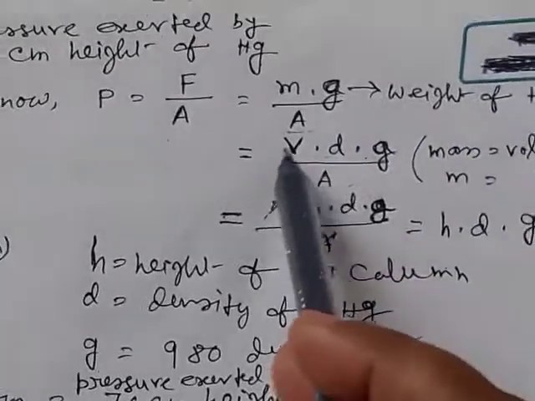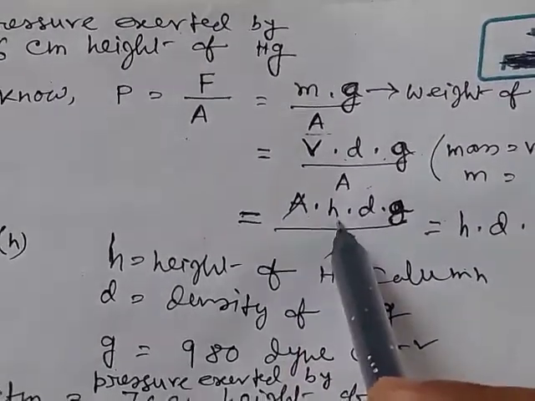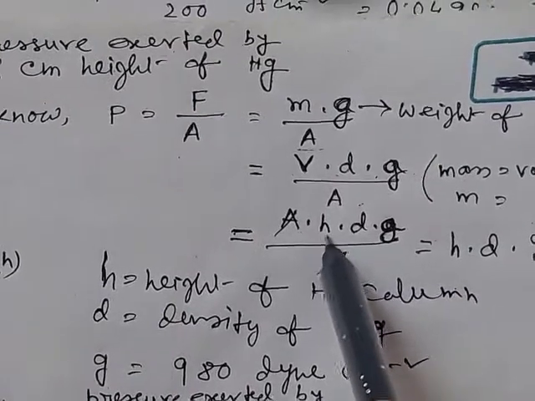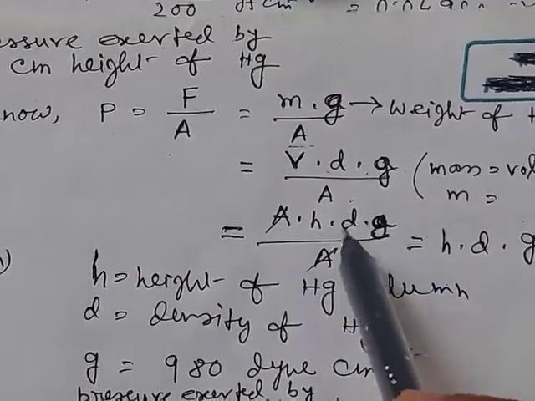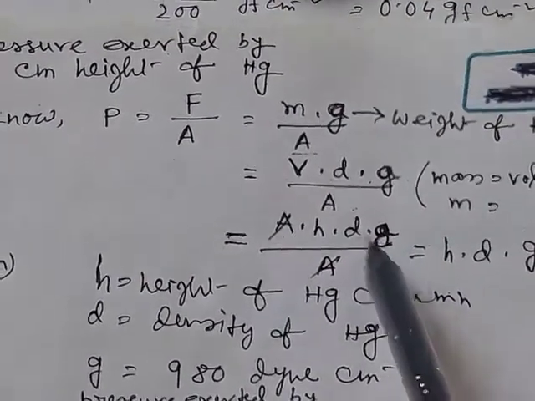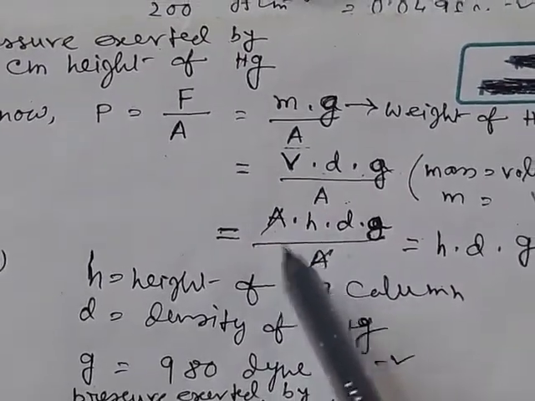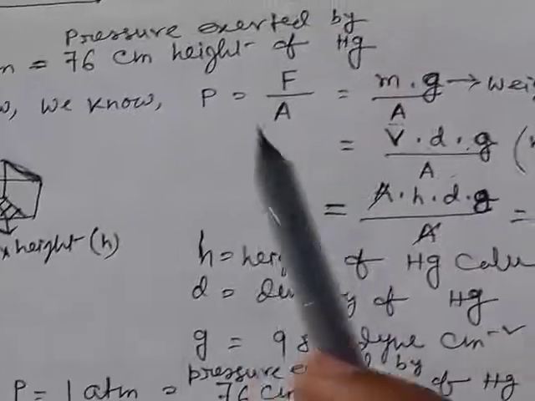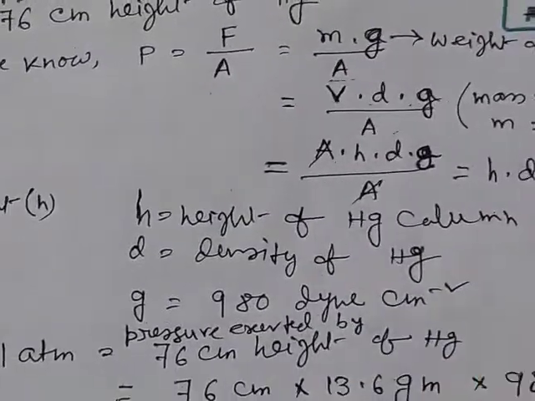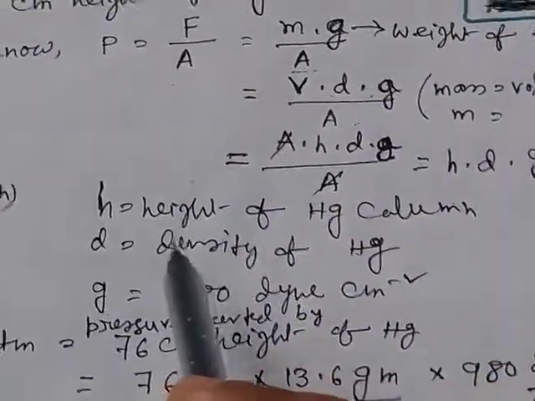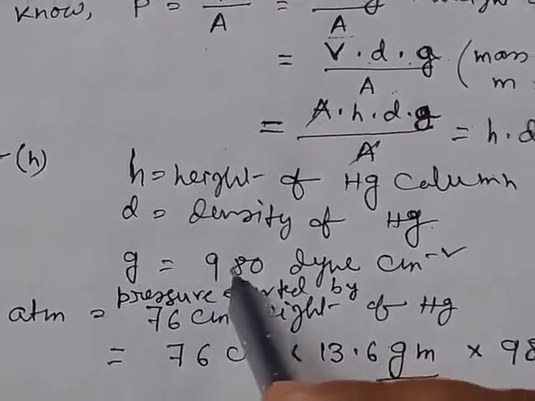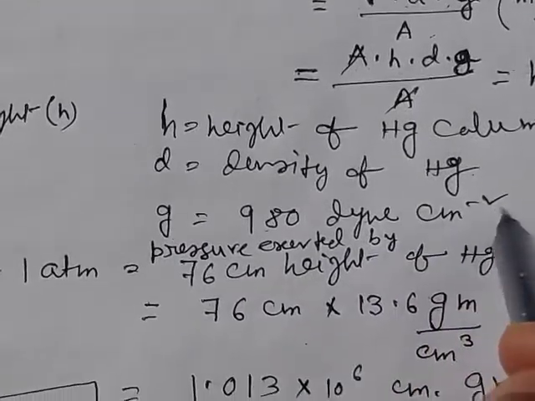So volume can be replaced by area into height. So this is area of the mercury column, this is h, height of the mercury column, d is the density of mercury, g divided by A cancel out, so we get h d g. So the pressure exerted by the mercury column is equal to h d g, height of mercury column, d density, and g is the acceleration due to gravity.